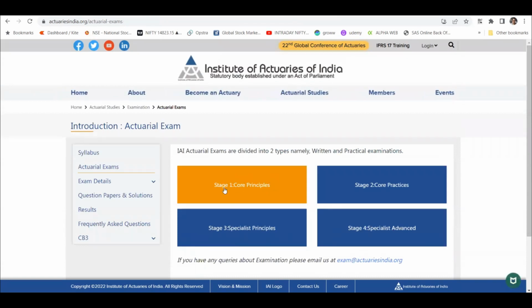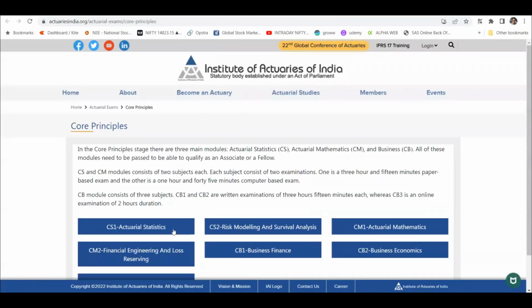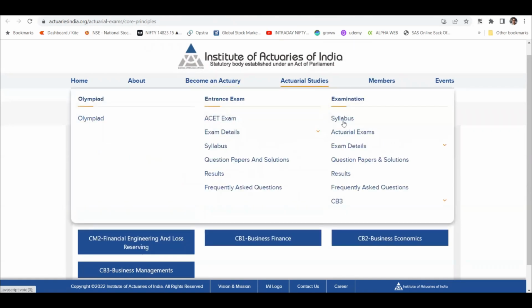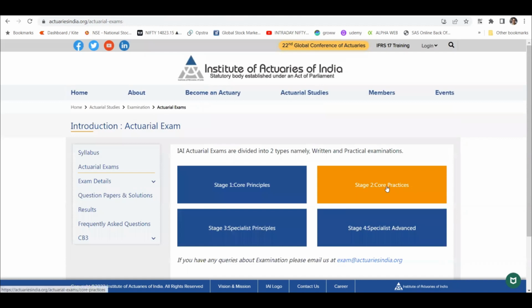So core principles, I think there are 7 papers, right? 1, 2, 3, 4, 5, 6, 7. Yes, right now there are 7 papers. In our time there were 9 papers; a few have since been combined. After clearing the papers, you move on to core practices. There is no requirement that you clear all 7 papers first, then you can move on to this portion.